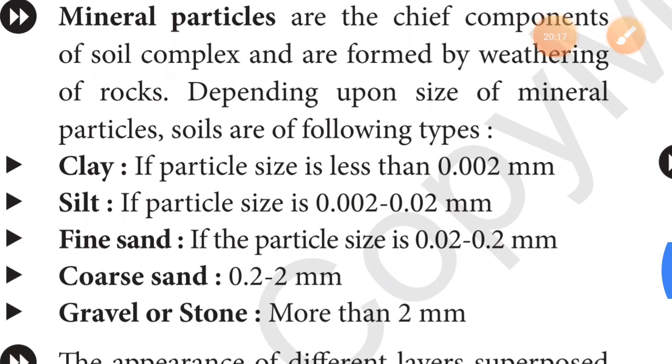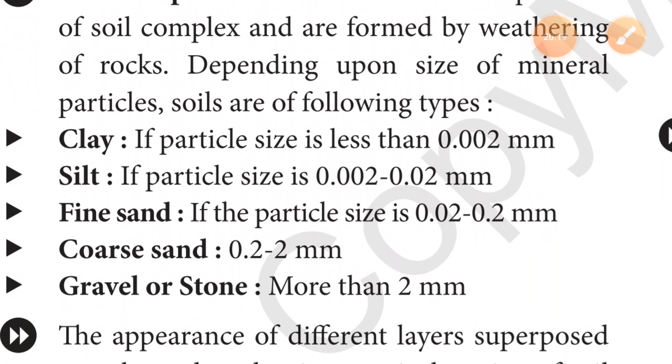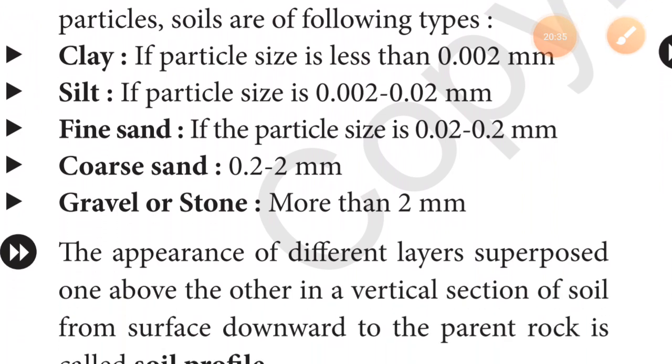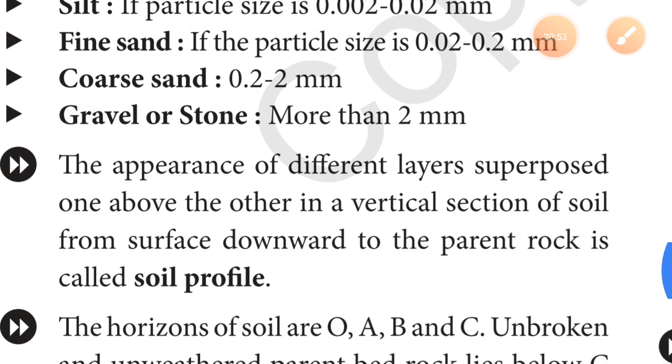If we talk about clay soil, the particle size is less than 0.002 millimeter; silt particle size is 0.002 to 0.02 millimeter. Fine sand has a particle size of 0.02 to 0.2 millimeter, and coarse sand is 0.2 to 2 millimeters, and gravels or stones are more than 2 millimeters. So soils can be classified on the basis of these conditions.